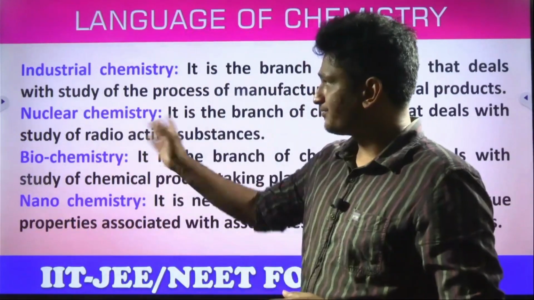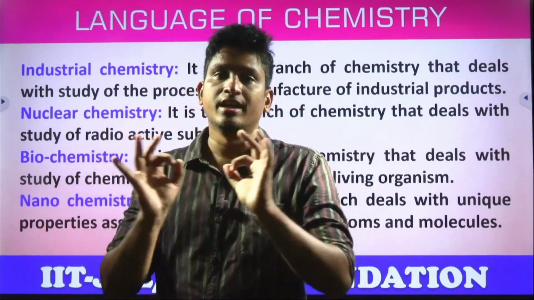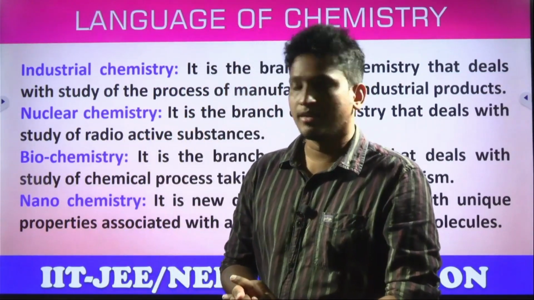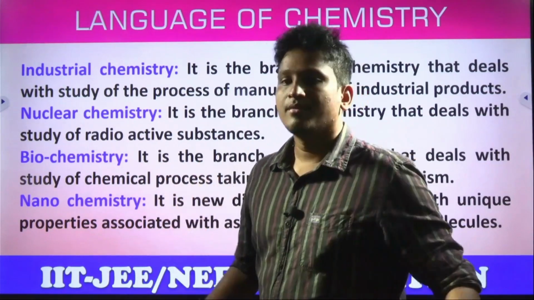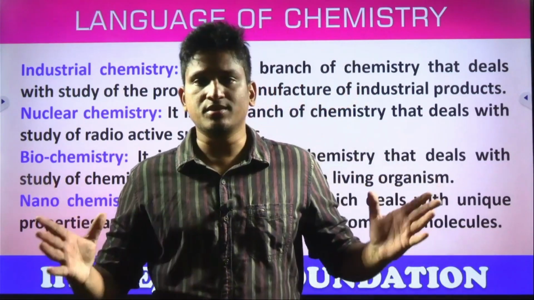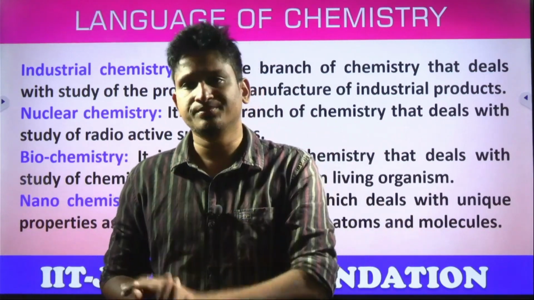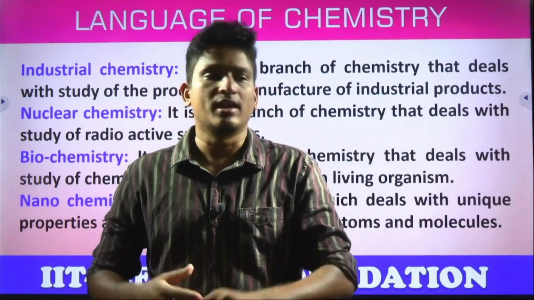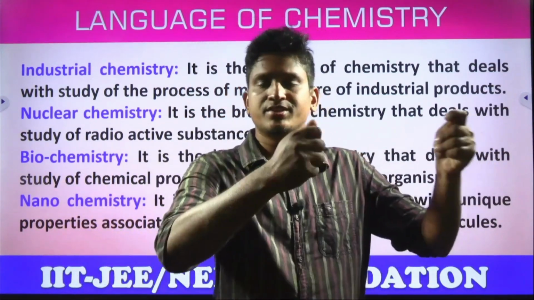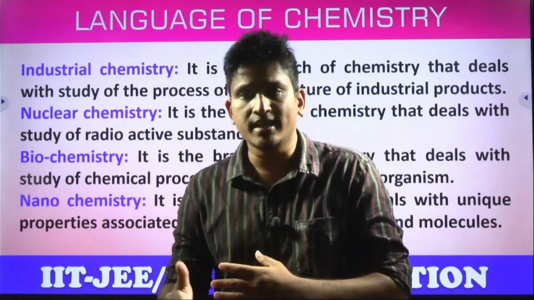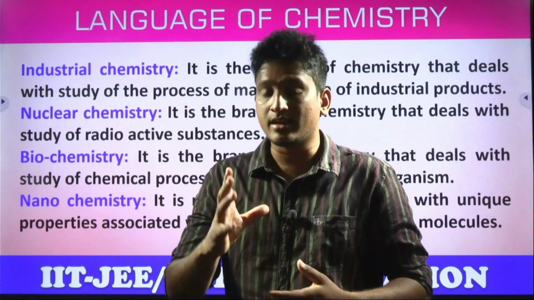Next, industrial chemistry. This is also very important from an engineering point of view, students. Industrial chemistry is all about instrumentation. For example, we are surrounded by many compounds. Students, where are all these compounds coming from? Let us take a plastic chair, or let's say your laptop, or your book. Where are all these things coming from? Directly from nature? No, they are being synthesized, they are being produced. Some chemical reaction is happening behind that preparation.